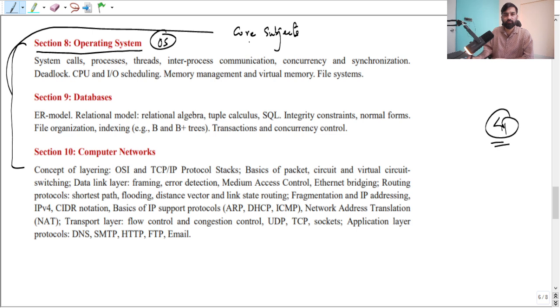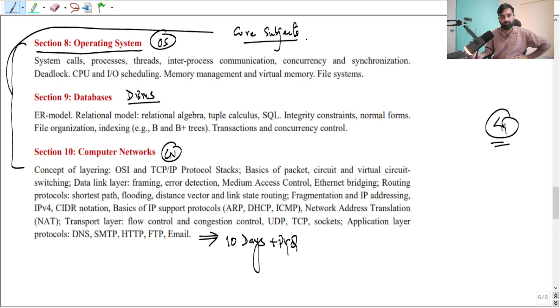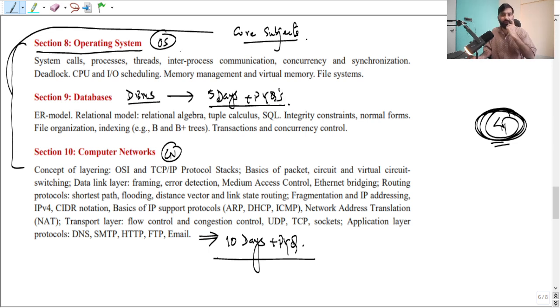So what you can do: OS, DBMS, database management, and CN. CN is one of the biggest subjects, there are many topics. So just spend 10 days here plus PYQ, because now you have 41 days. DBMS can be covered in 5 days, it is not a difficult subject. And operating system you can spend around 5 days plus PYQ.